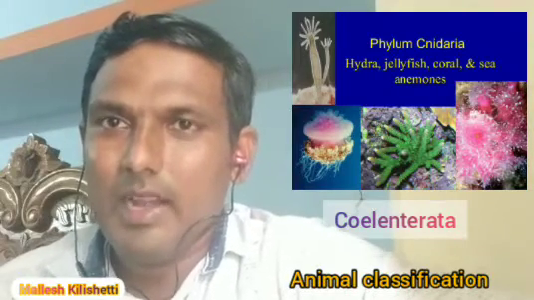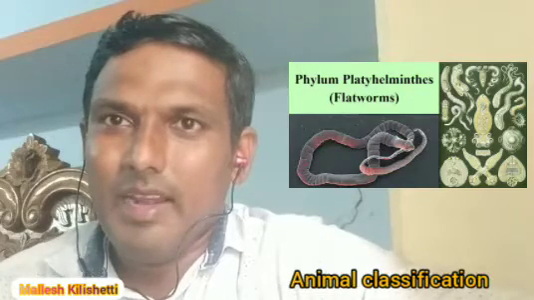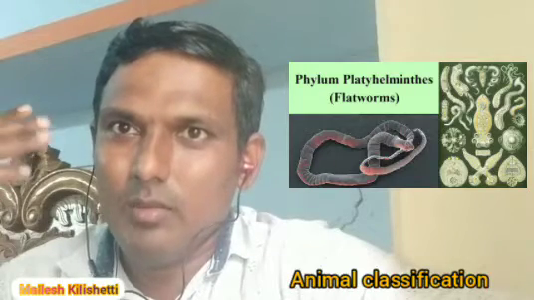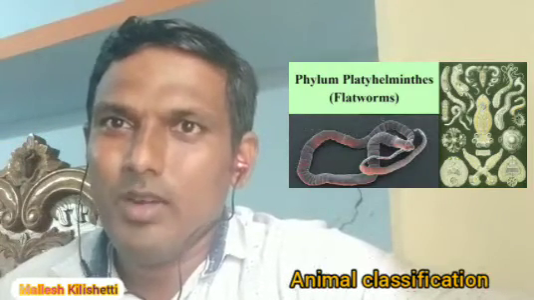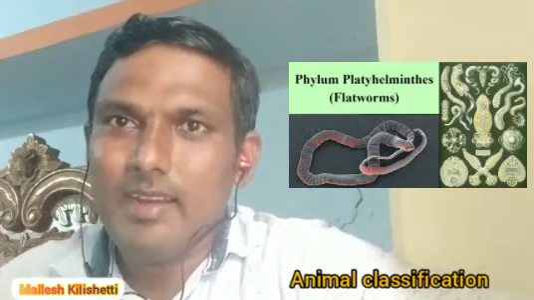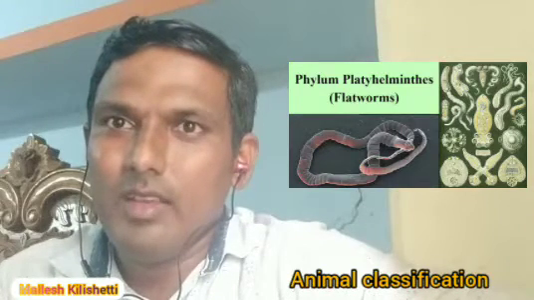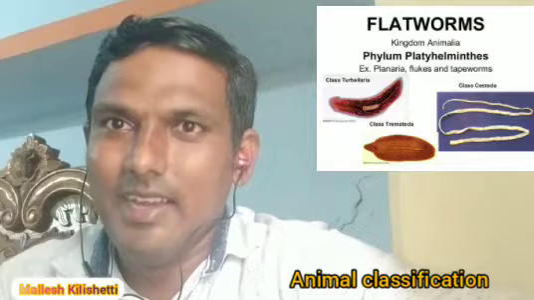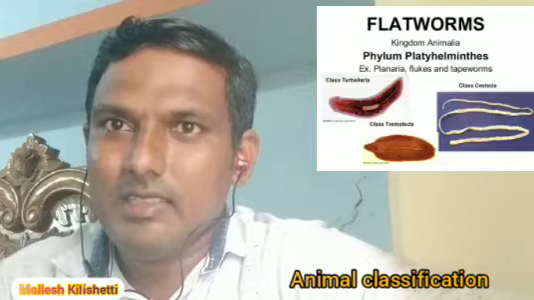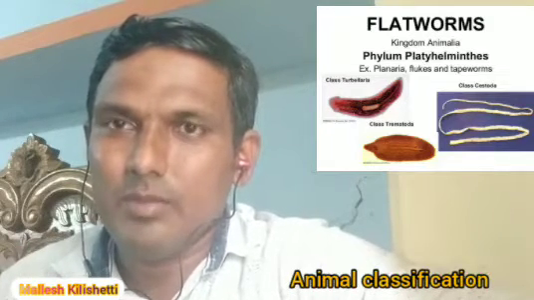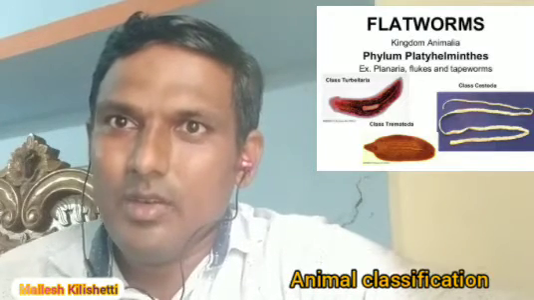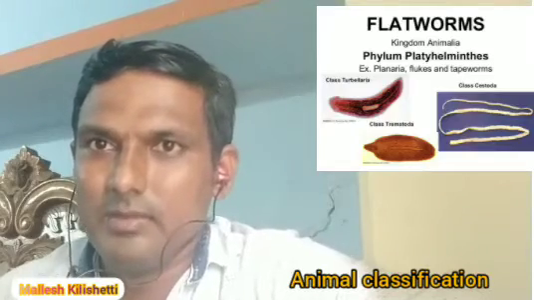Next, the third one is the Platyhelminthes. Platy means flat body. From head to tail the total body is the same, with 2 halves, both sides having the same cavities. So this is bilateral symmetry, and the body contains 3 layers, which is why it is called triploblastic. In Platyhelminthes the total body is flat, top to bottom. Some are free living organisms and some are parasitic.